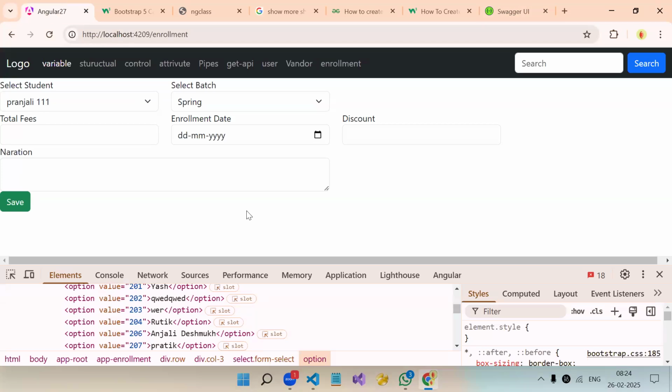Clear everyone? Yes. Anyone having any doubt? Sir, can I ask? Complete it first. Then actually I have a query regarding API only. Okay, just wait for some time.